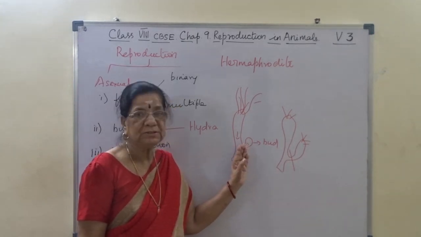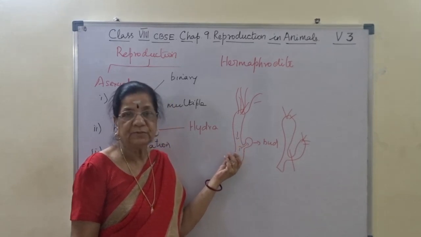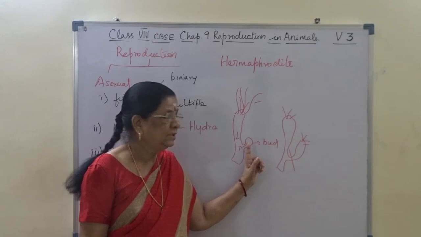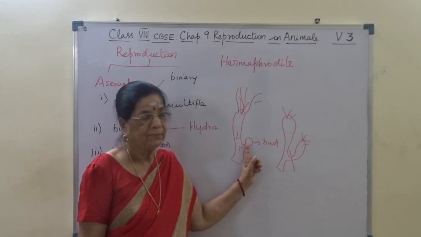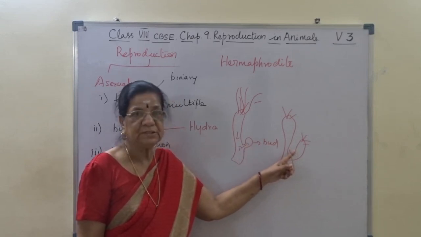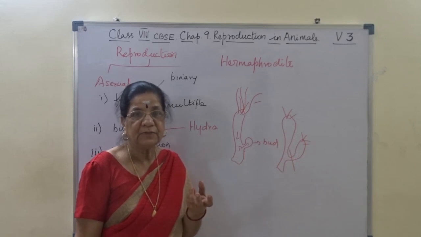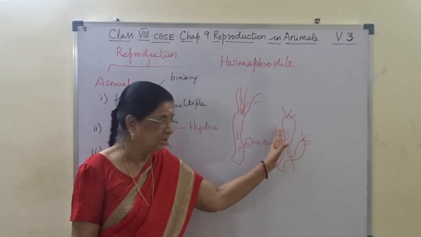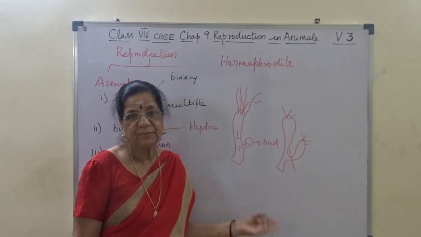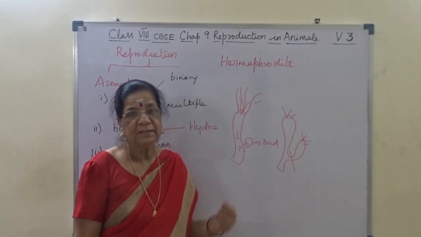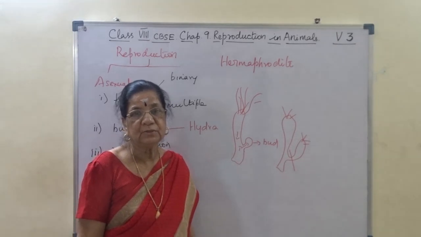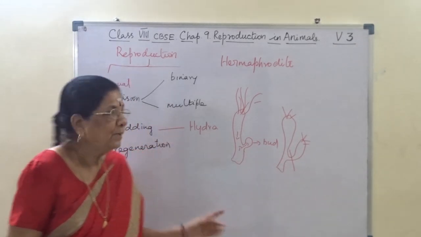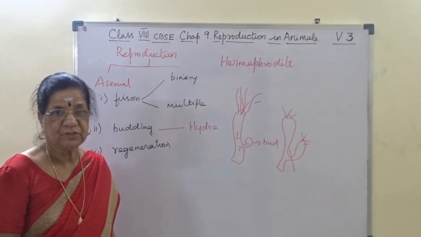Then when it grows, some of the protoplasm is also taken along with the formation of the bud. Now, when the bud matures, the young hydra will be formed. When it matures, it gets detached from the mother hydra and it is capable of growing into an independent organism. This is budding in hydra.